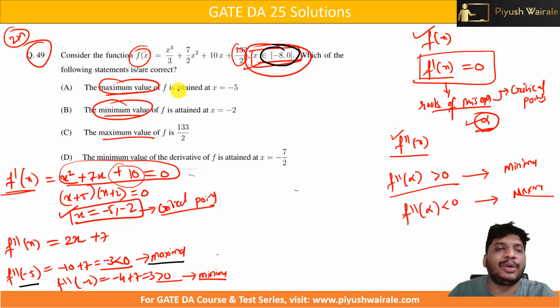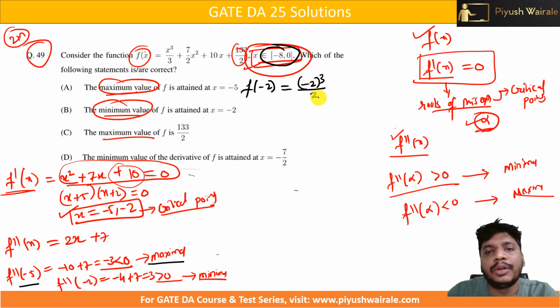But first we are going to find the value of f of x at -2. If I just calculate f of -2, because that will give me the minimum value here, that will be (-2) cube divided by 3, plus (-2) whole square, that is 4, times 7 over 2, the 2s get cancelled, that is 14, plus -20, plus 133 divided by 2, right?